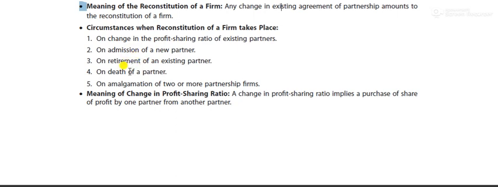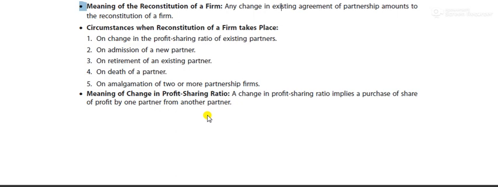In case of death of a partner, too. And when two or more partnership firms join together, it is the amalgamation. So the meaning of change in profit sharing ratio is the purchase of a share of the profit by one partner from another. This is a very important line, because one partner is sacrificing to another, and the gainer is giving the benefit to the sacrificing partners.